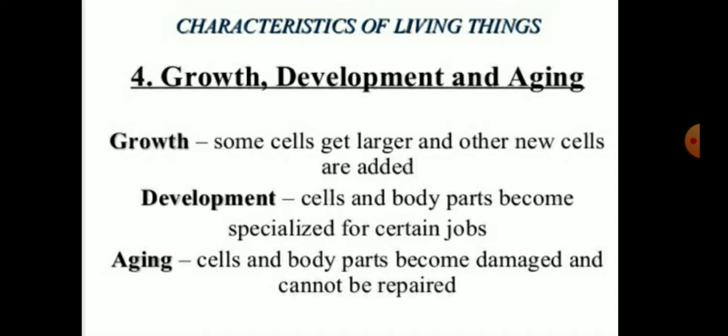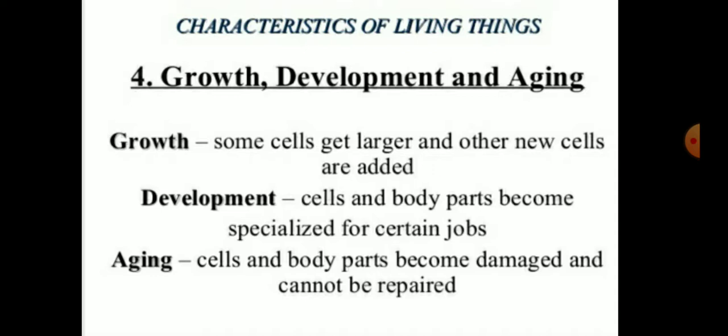Development means the cells and body parts become specialized for certain jobs. So it is called development. And aging is when the cells and body parts become damaged and cannot be repaired. We know that the period during which an organism completes its life cycle is called the lifespan.